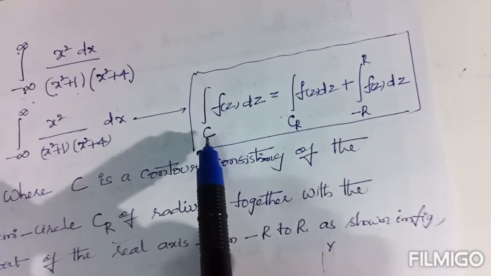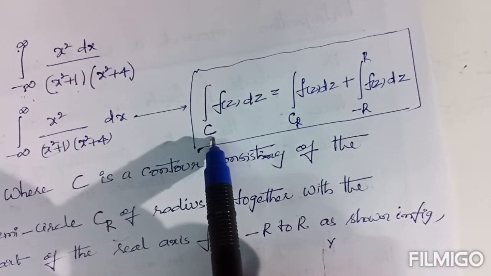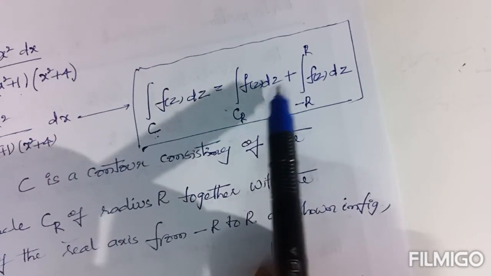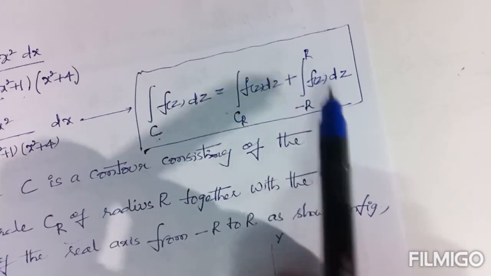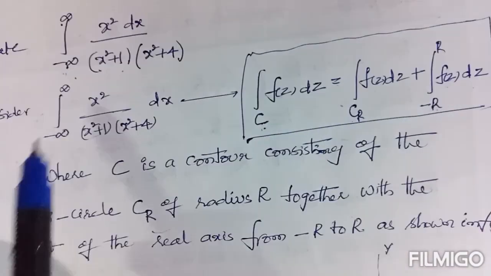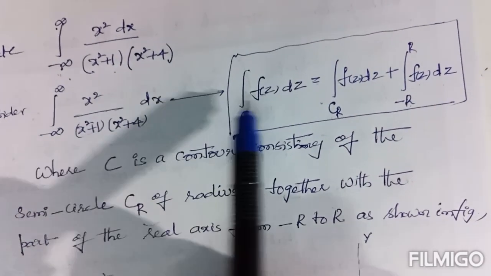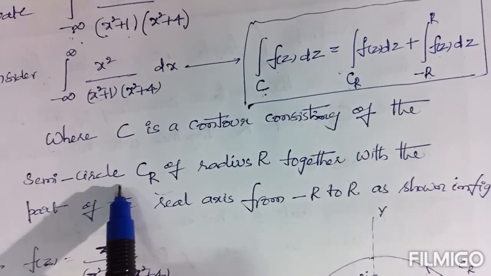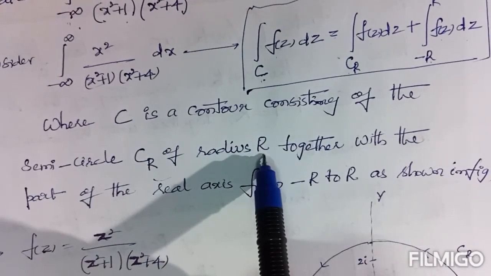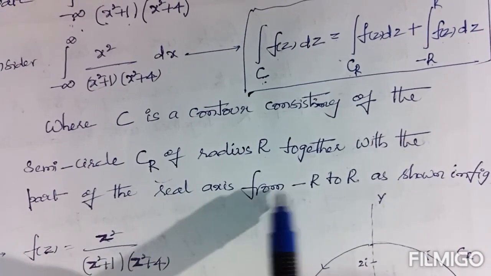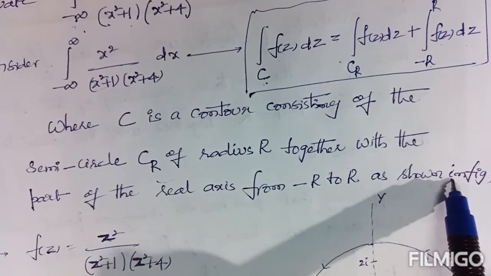The integral over C consists of the integral over C_R of f(z) dz plus the integral from −R to R of f(z) dz, where R tends to infinity. Here C is a contour consisting of the semicircle C_R of radius R together with the part of the real axis from −R to R, as shown in the figure.